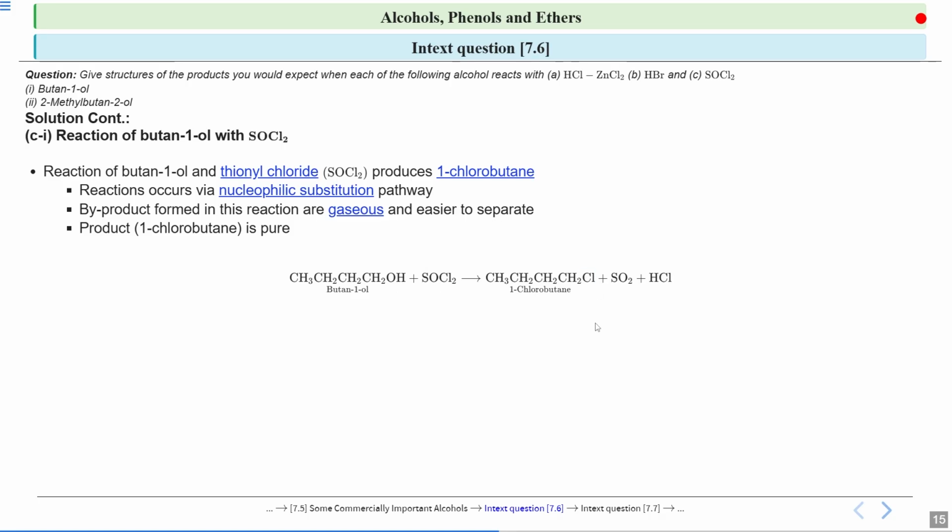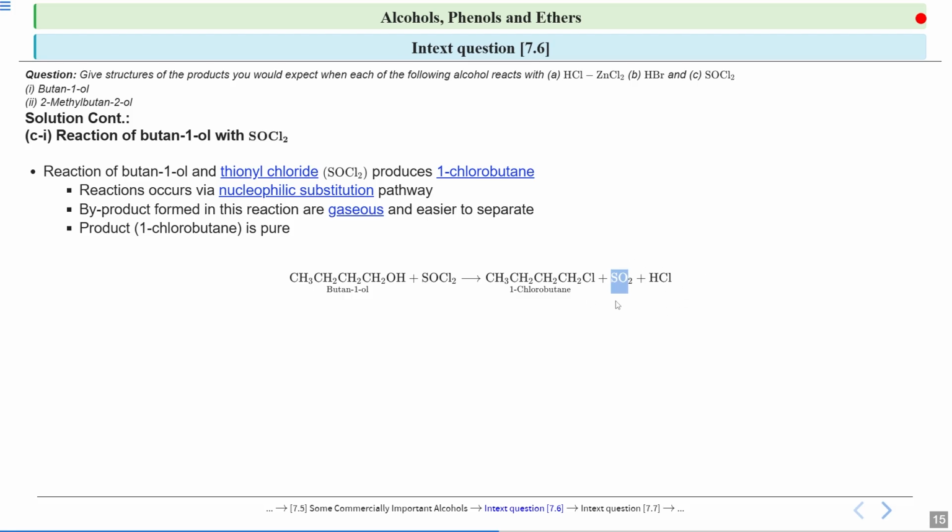So this is how this reaction takes place. Again you can see there is cleavage of the carbon-oxygen bond, and a carbon-chlorine bond is formed, that is a carbon-halide bond is formed. Now if you look here, the byproducts are SO2 and HCl. Both SO2 and HCl are released, and these gaseous byproducts escape.